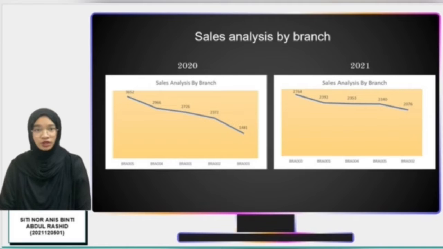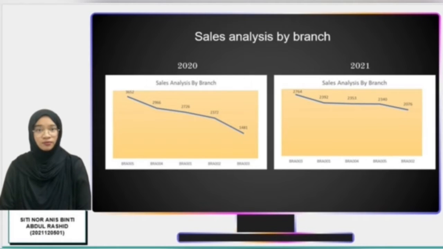Its total sales for the year were RM3652, while the lowest sales came from BRA003, the Bali branch, which were RM1481. The COVID-19 pandemic is more likely to blame for BRA003's low sales. This is because the number of cases in the area is higher at that time, so people tend to stay at home. Aside from that, the movement control order restricting people's movement in the area may be lifted.